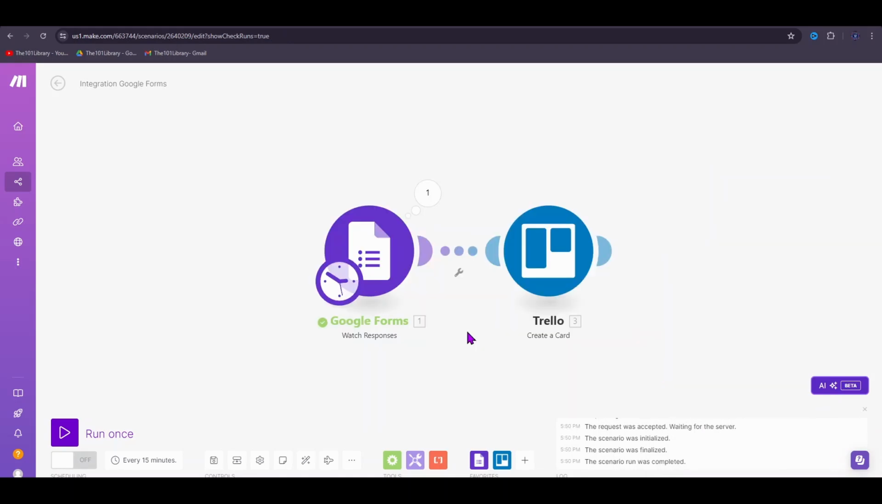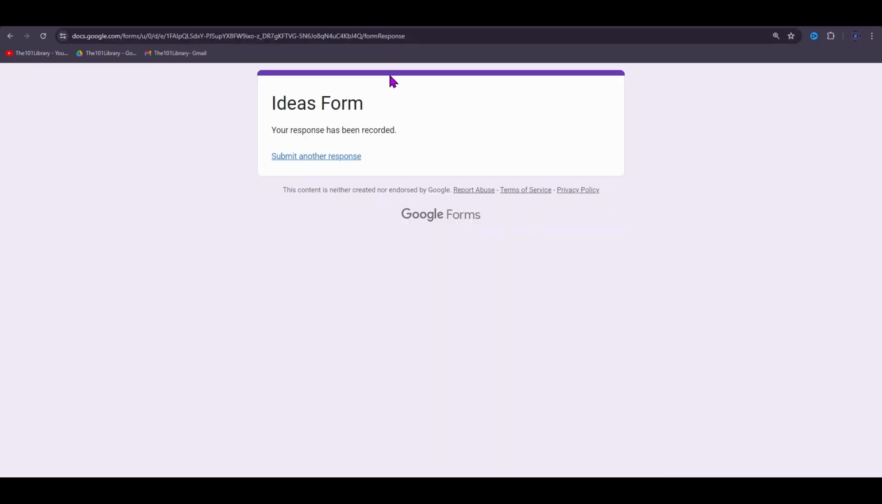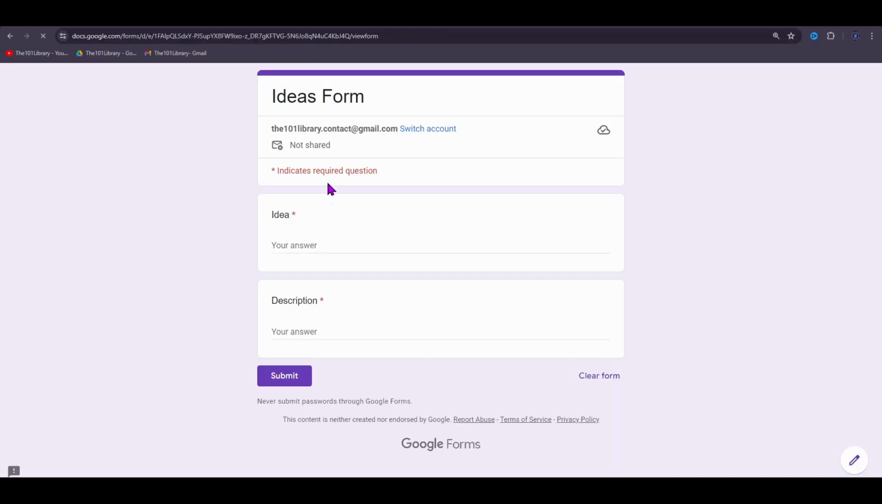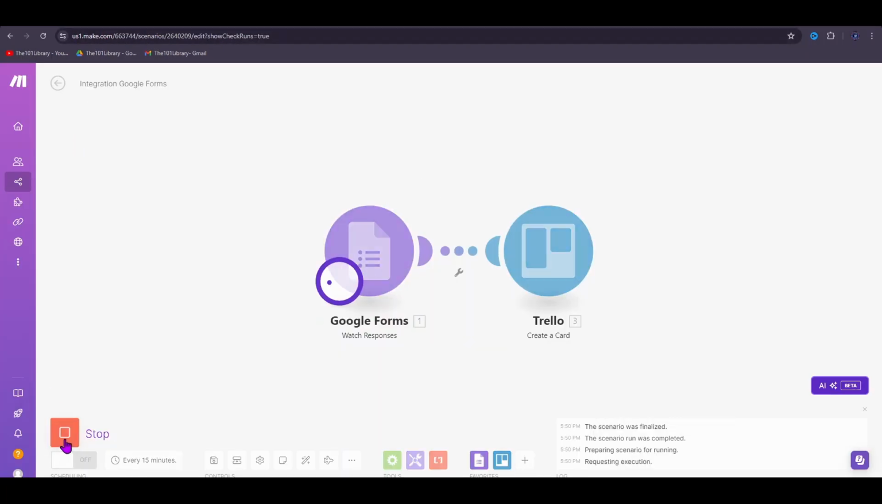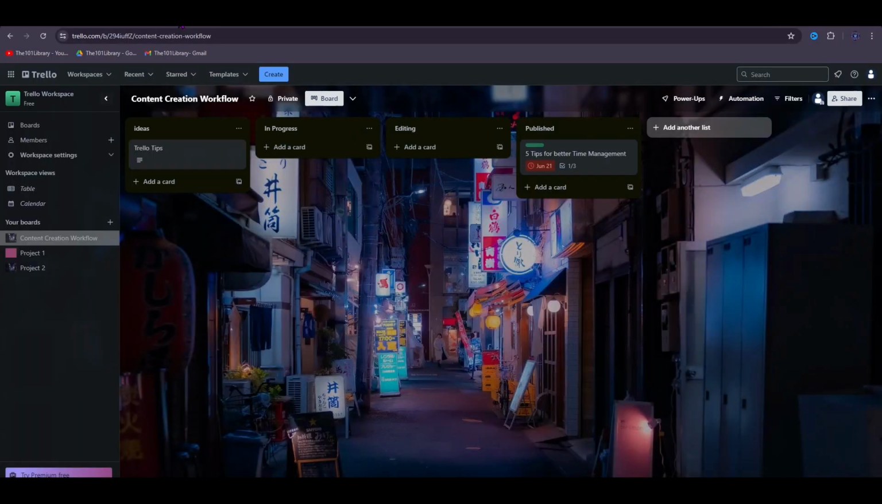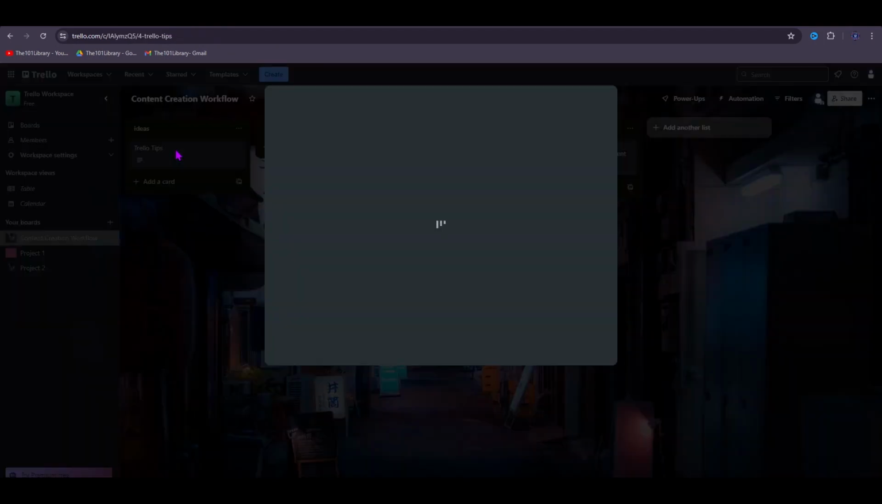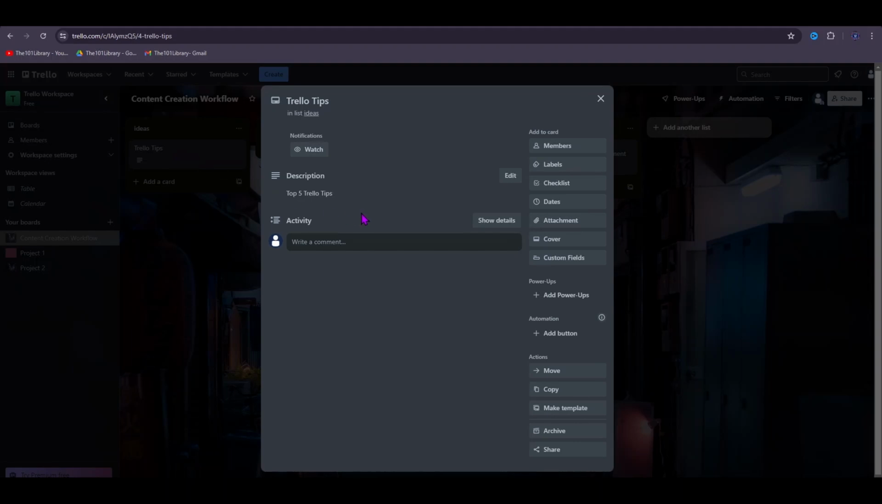Next, let's submit another Google form. I'll head back to my form, click on Submit another response, click on Submit. I'll head back to my flow, I'll run it one more time, and you can see that my action was run. I'll go back to my Trello board, and as you can see, a card is added. You can open that card, and you can see that the description matches what we submitted in the form.